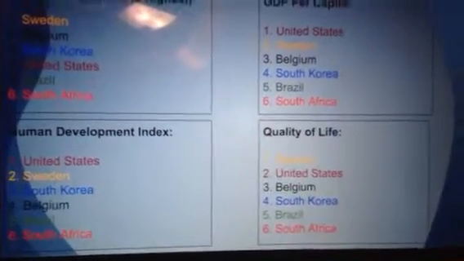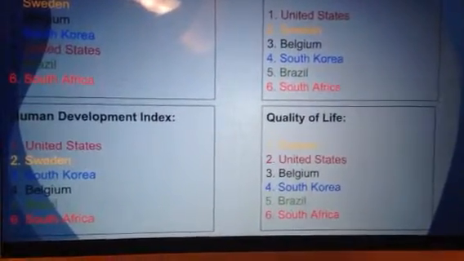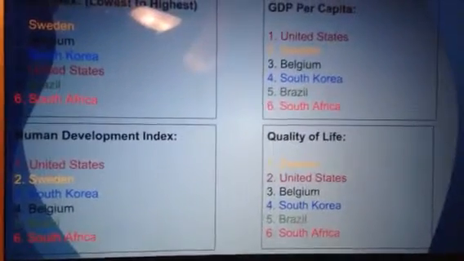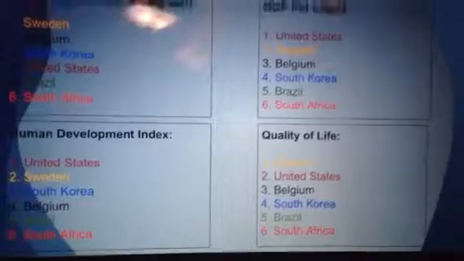Also, given this, it does seem to be determined that the lower the Gini index, the better the living standards and quality of life.